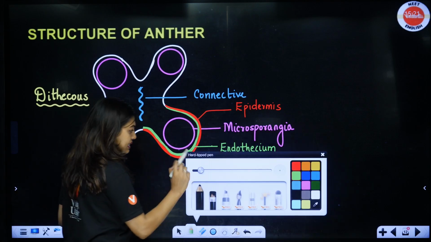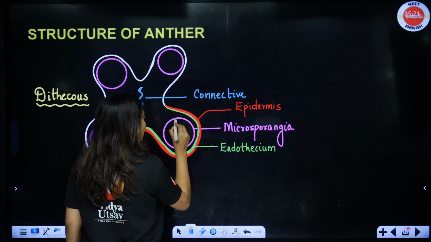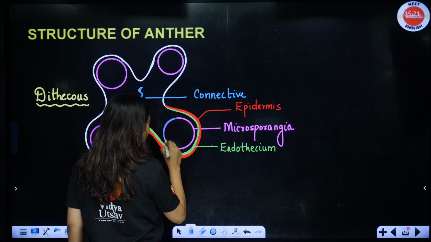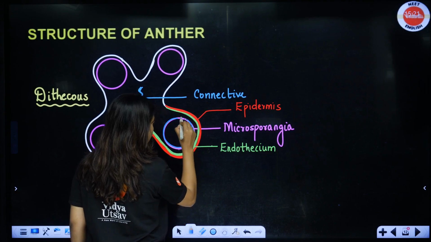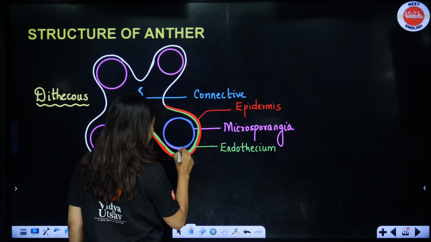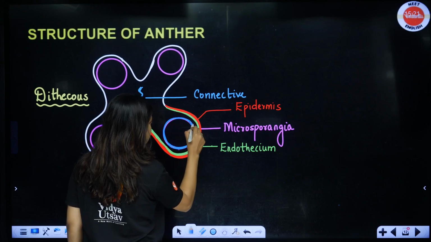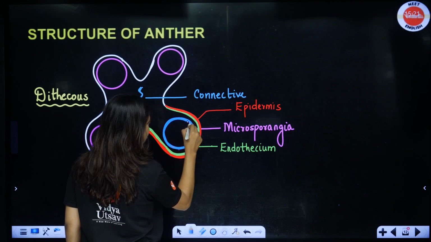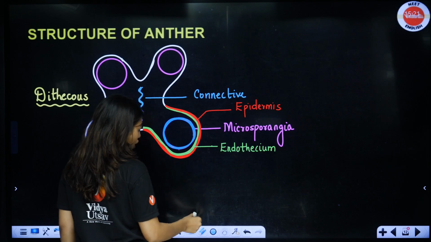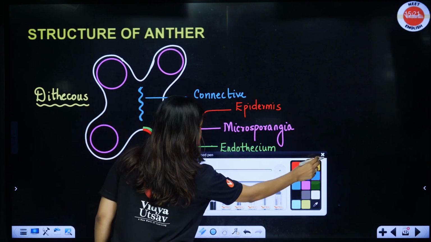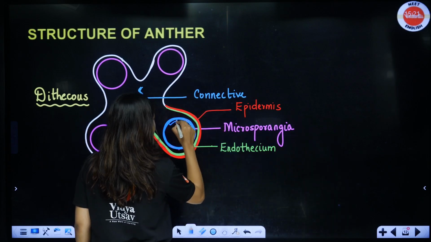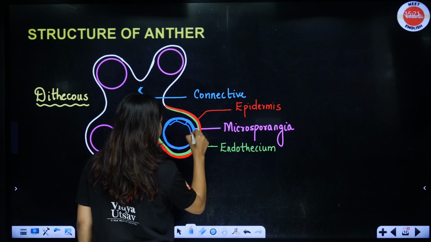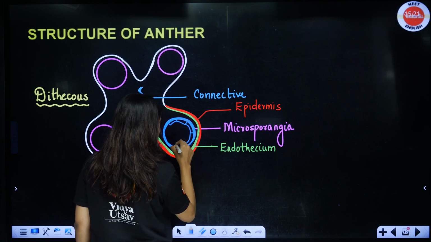Now inside we will have the middle layer, which is individual for all the microspores. Middle layer, students, remember it can be more than one layer. It will not be one layer, it will be more than one layer. So I will draw cell types like this.